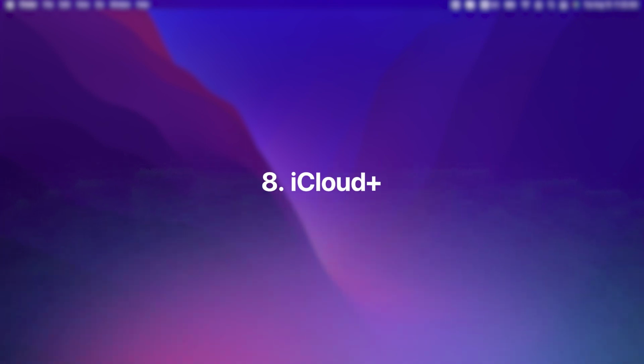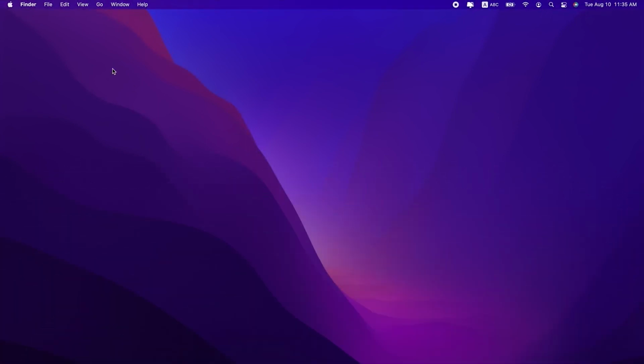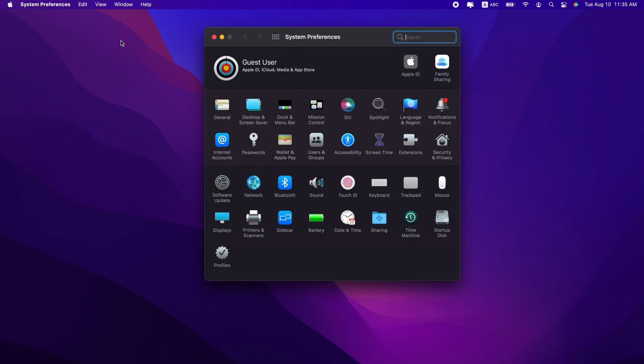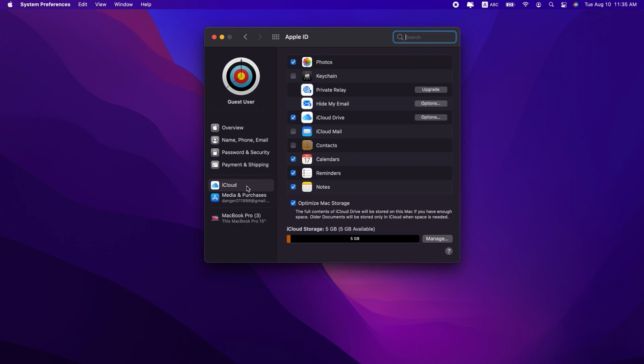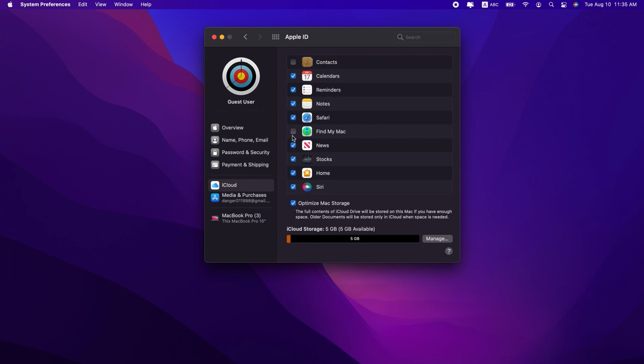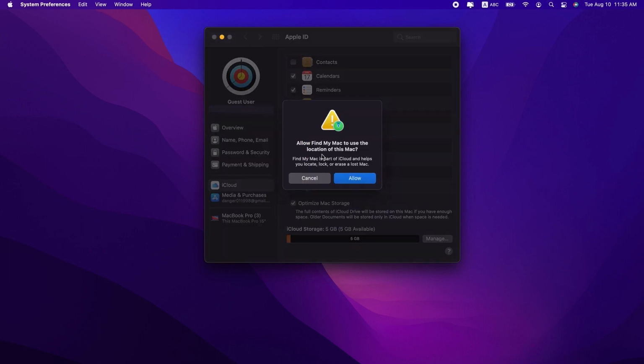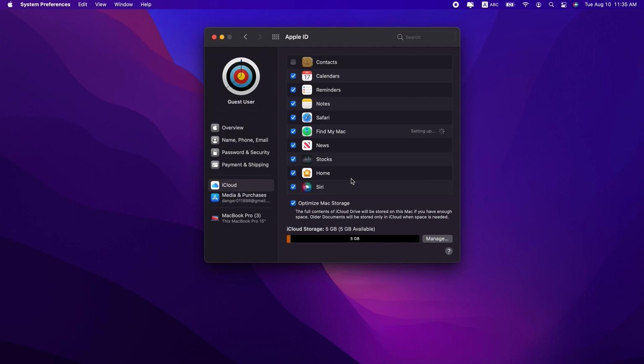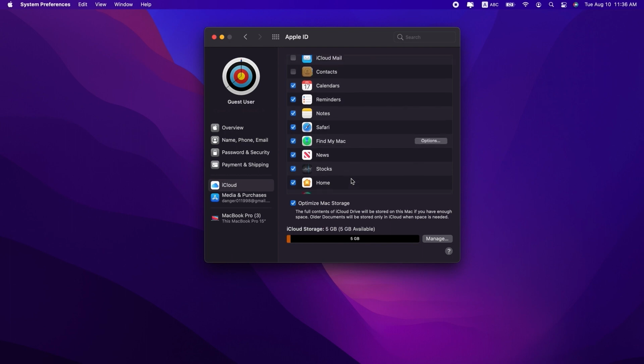Do you use iCloud? If you do, you'll be able to include video storage from HomeKit security plans in your storage allowance. There are a couple of other new iCloud features in Monterey that will help you keep what you do online private. There's a private relay that works a little bit like a VPN, hiding your IP address and encrypting data that leaves your Mac. And Hide My Email allows you to create random email addresses that are forwarded to your main iCloud.com account. Perfect for signing up for newsletters or entering competitions.